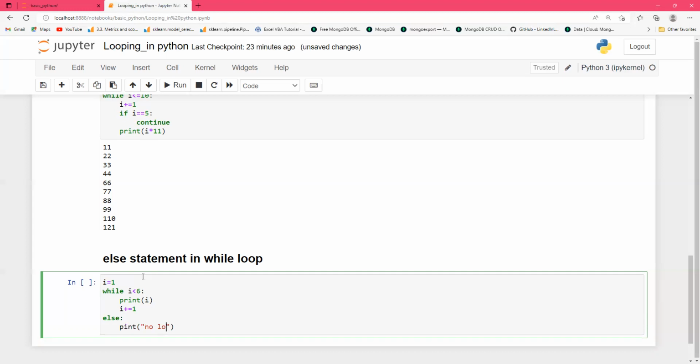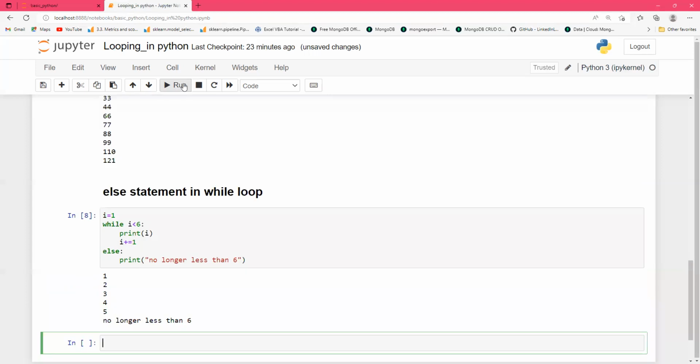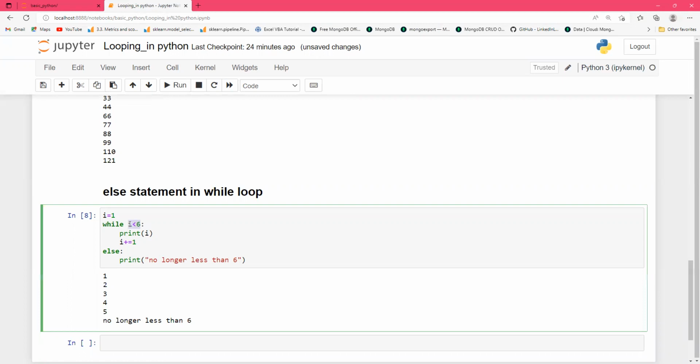This is the print statement, and let's see it run. This is the formatting, guys. I want the numbers till 6 only, not 6 itself. That means the numbers less than 6 I will get from here.